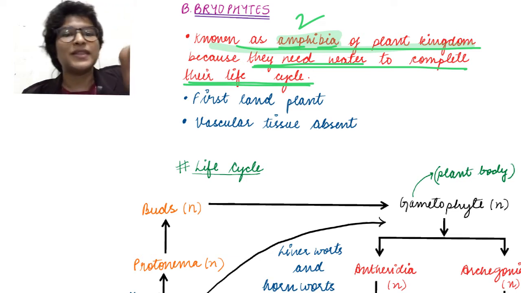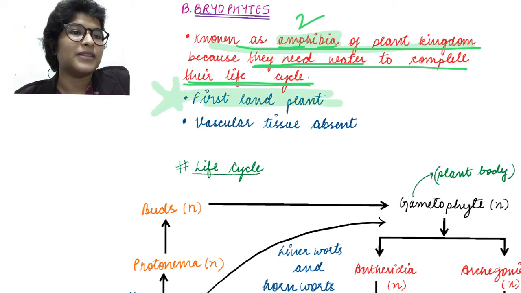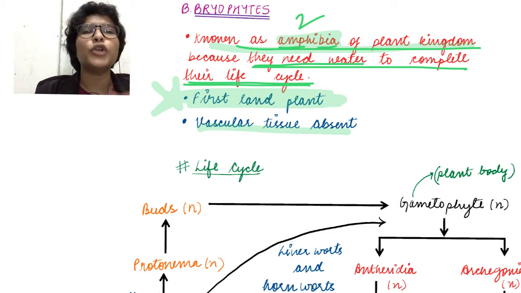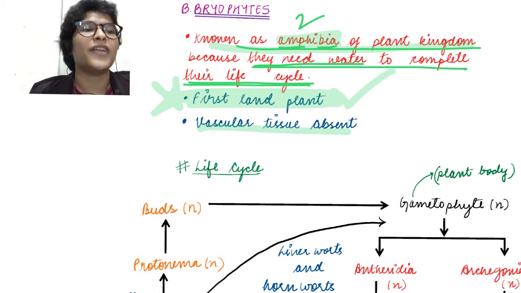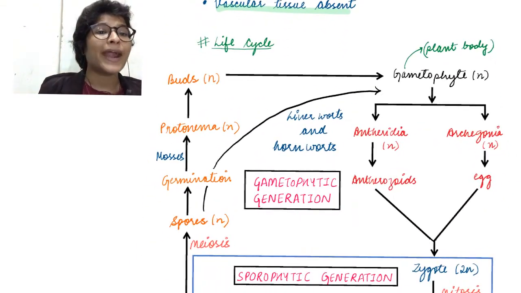Okay, so these are, my friends, the first land plants. Okay, and they do not have a vascular tissue. They are small in size, therefore they do not need a very well developed vascular tissue, but they can survive on land. Okay, so they are the first land plants. So let's look at their life cycle.